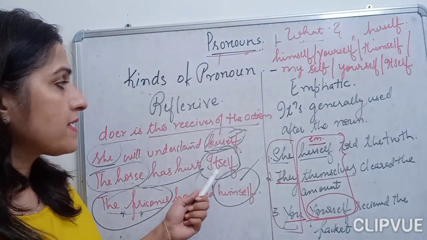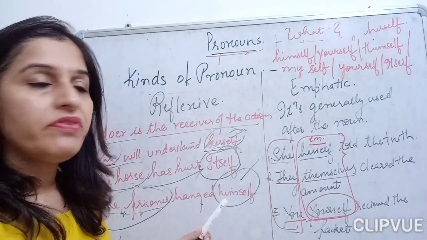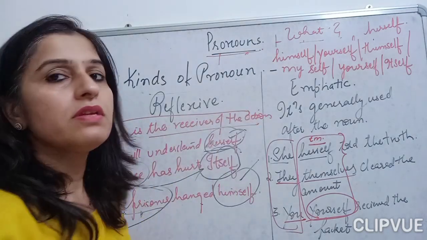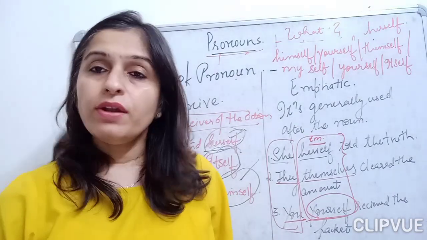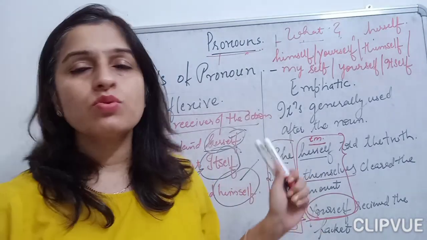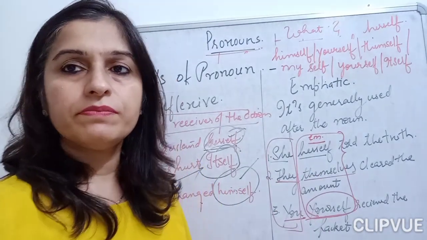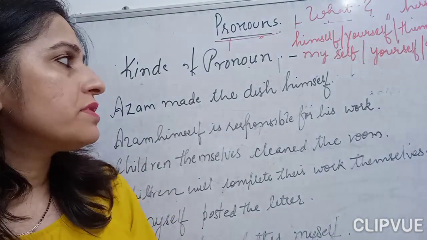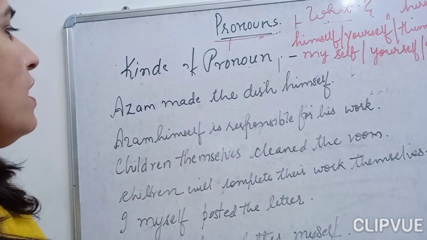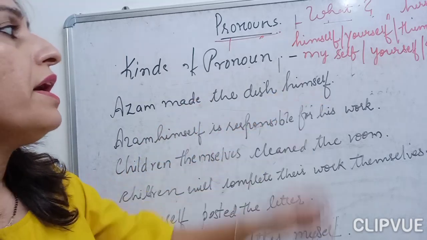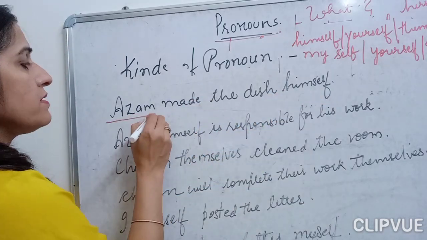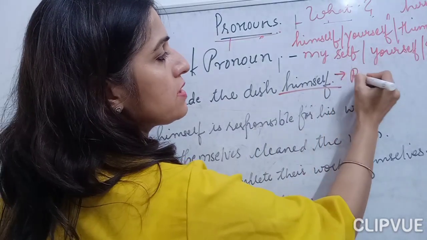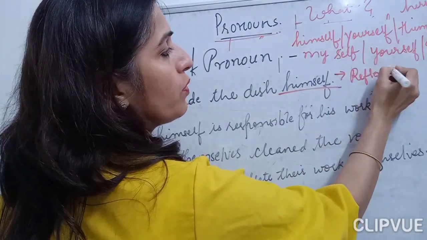And in reflexive, what is the definition? What is the understanding? That the doer of the action is the receiver of the action. Now let's understand these two by just doing 5-6 examples. Okay, now here you need to identify which is the reflexive and which is the emphatic. Okay, Azam made the dish himself. Now Azam is the doer of the action and himself. So what is it? It is my reflexive pronoun.